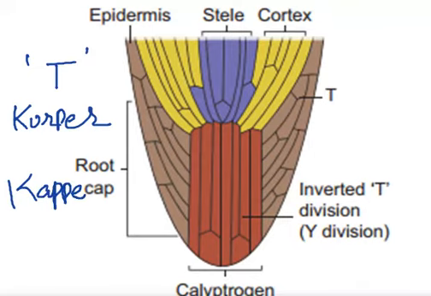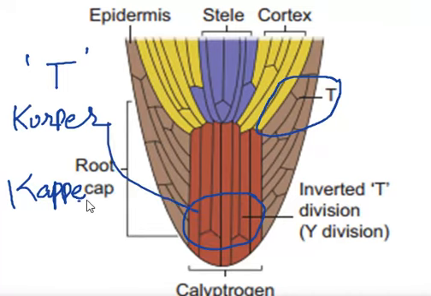In some parts of the root, especially in the outer region, the T is straight. You can see this in this picture. In others, mainly in the inner region, the T is inverted. This is the inverted T. The zone with the inverted T type of division was termed Korper, whereas the zone with the straight T is called Kappe.